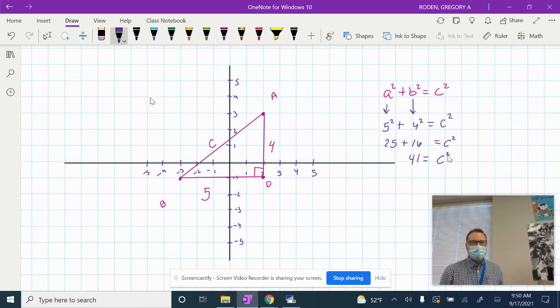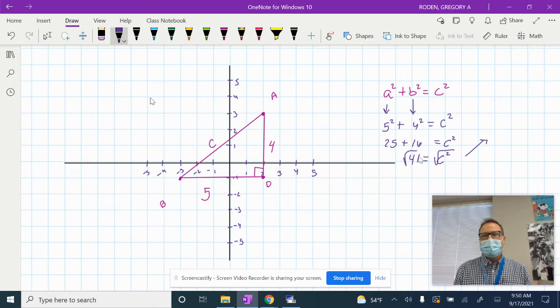Now, we're not done because, guys, we don't want C squared. We want C. So how do we go from something squared to something not squared? What do we do to both sides? You got to take the square root. Now, notice this is going to be what we call an irrational number, right? There is no square root of 41 in the rational numbers. But this is when you can get your Google calculator out and just using number sense, guys, it's going to be about 6 point something. You see why I'm saying 6 point something?